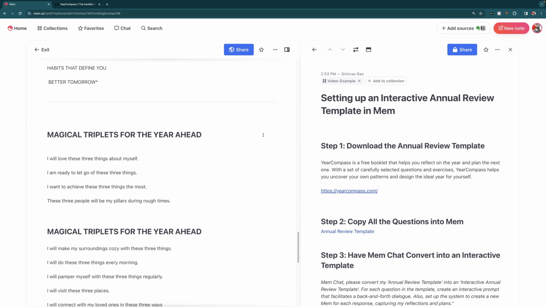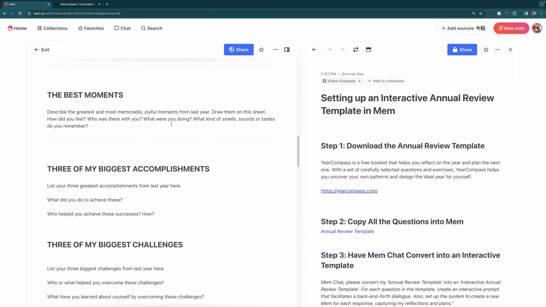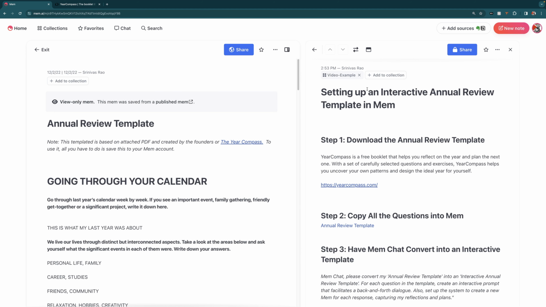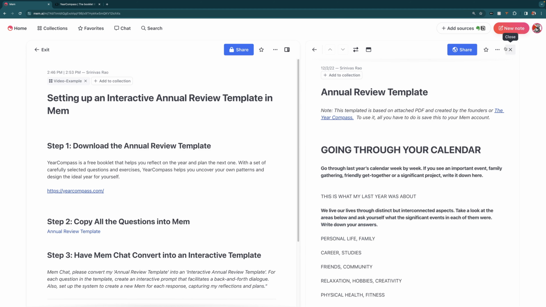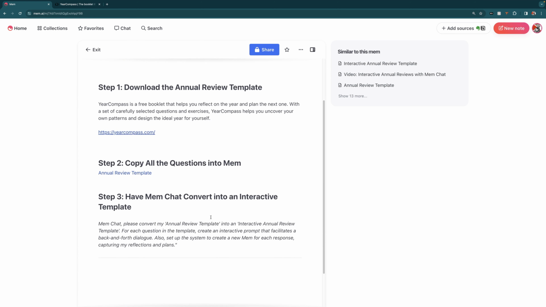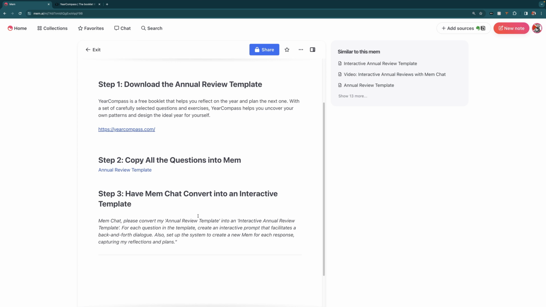So what you're going to do is create a Mem where you bring in all of these different questions. There are probably a couple of different tools you could use. You could probably upload that PDF to ChatGPT if you have a ChatGPT Plus subscription, and you can just say, convert this into Markdown, and then it will give you all of the questions in Markdown. But now is the part where it actually starts to get really fun and really interesting. Once you have this annual review template, you're going to have MemChat convert it, so that you don't actually have to write up the interactive review yourself.